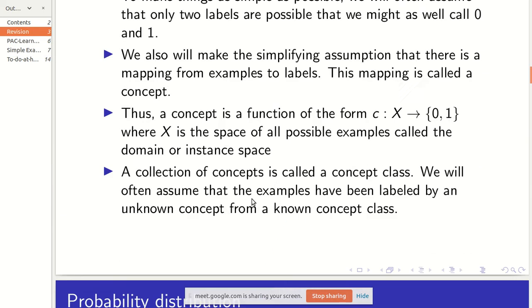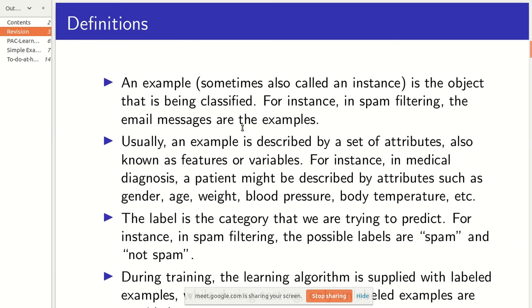Just to give you an intuition why this model is important: every example might have different attributes. Say on the x-axis you have one attribute, on the y-axis another. A nice example would be classifying whether a person is at a very high risk of getting a heart attack or not.